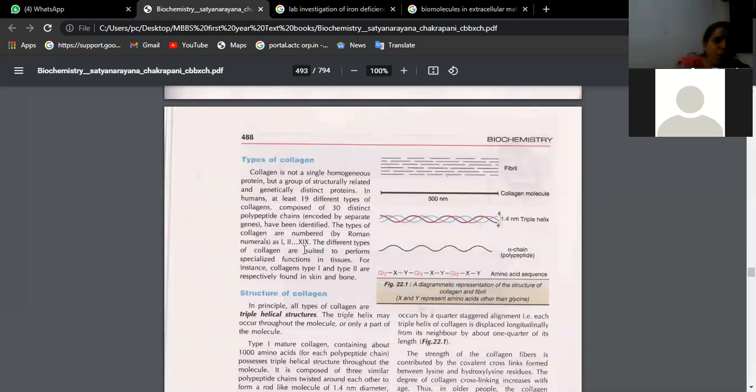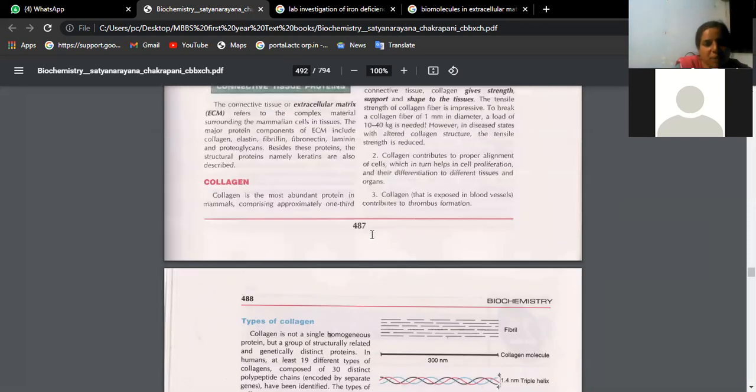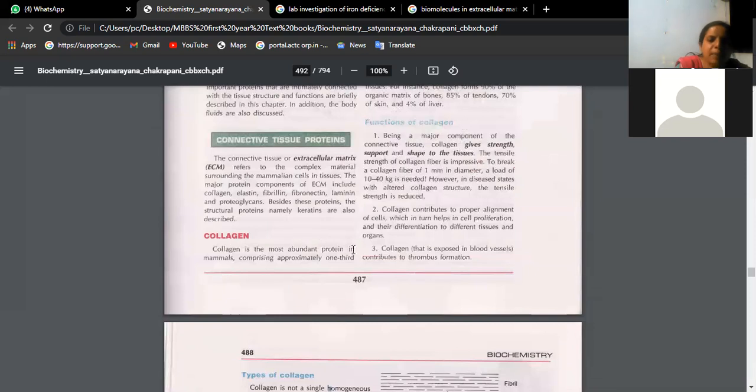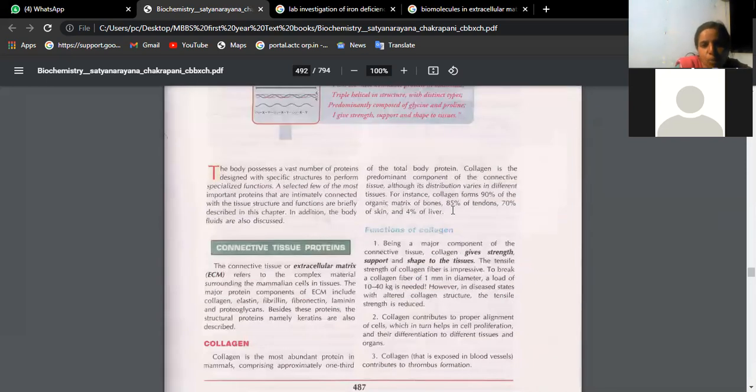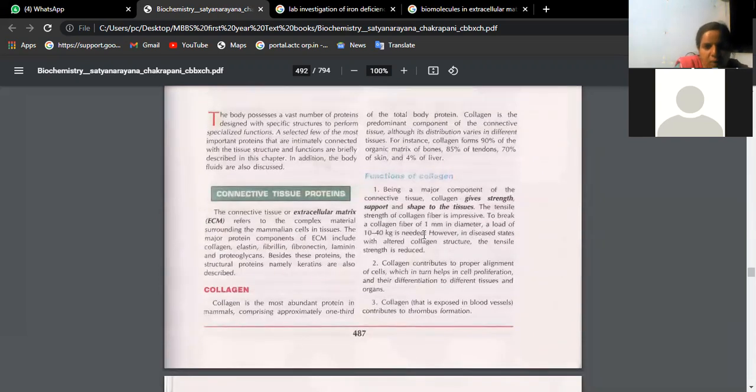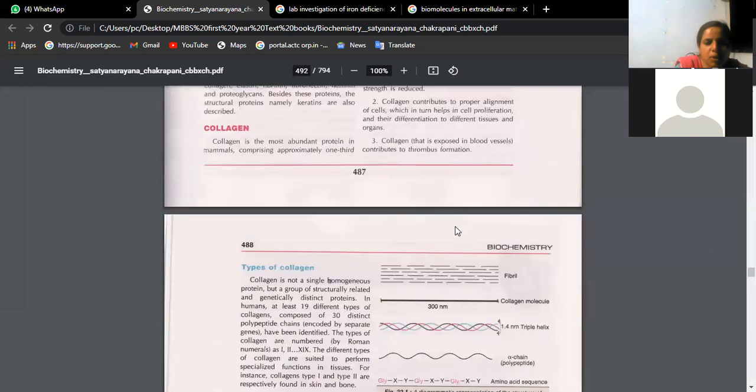You got this question on collagen fibers, isn't it? Collagen fibers are nothing but protein fibers. First, collagen is the most abundant protein in mammals. I told you, everywhere, whether it is bone protein or muscle protein or blood protein, even in the basement membrane, everywhere we have collagen only. Collagen is the major component of connective tissue. Collagen gives strength, support, and shape to the tissue.